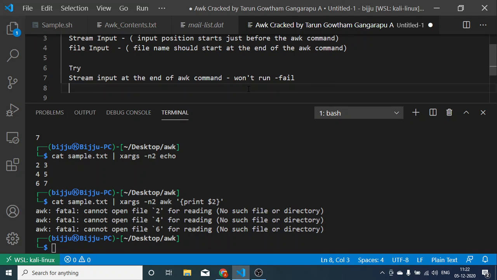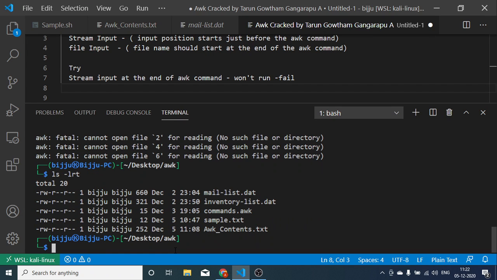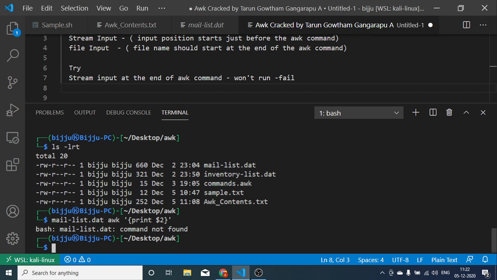Let's give the file name just before the awk command. Even if you put your file name just before the awk command, it won't work.